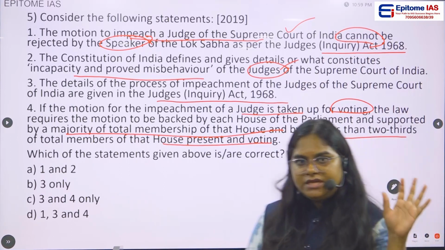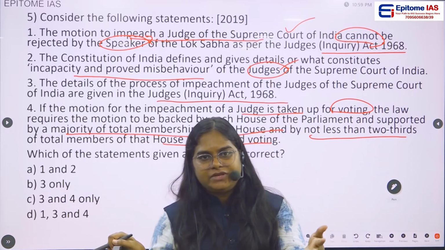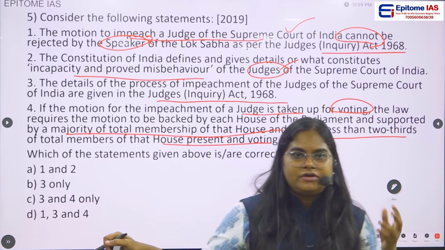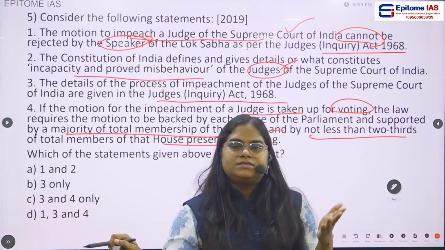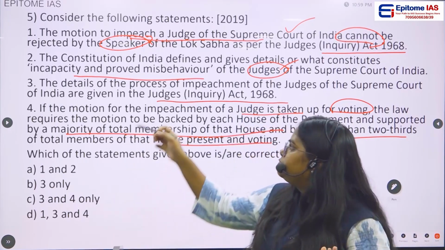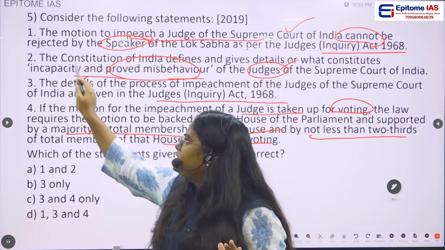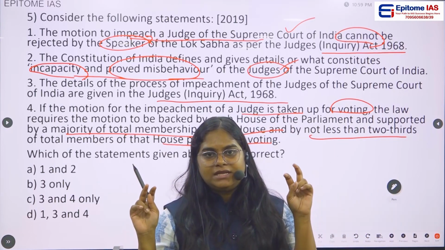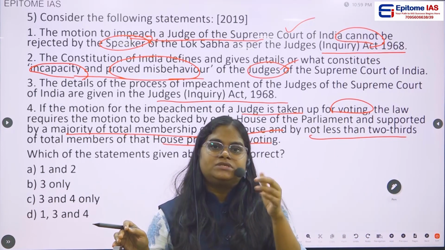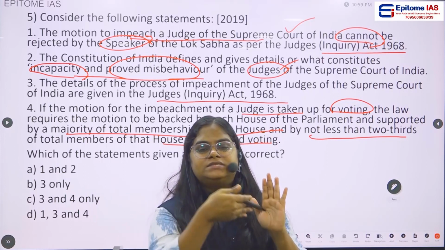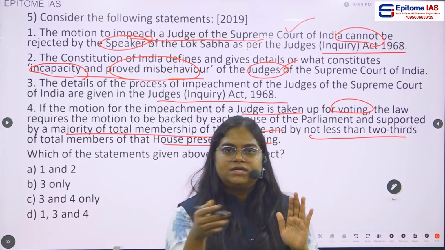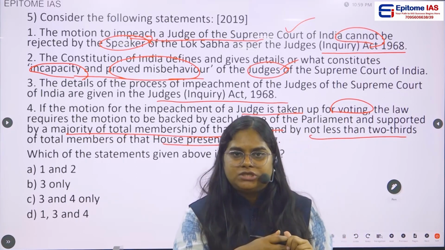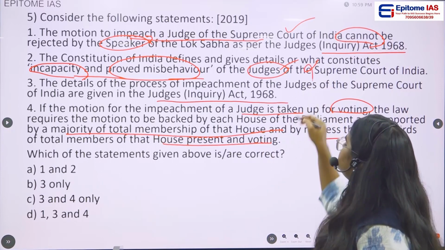So again, whenever they say this is mentioned in the Constitution of India, obviously in this case it is not very easy to recognize, but still if you see here, the terms proven misbehavior and incapacity are the only terms given in the Constitution of India, but it is not clearly mentioned what these terms refer to, or what things are considered as the proven misbehavior or the incapacity of the Supreme Court judge. Okay, so this statement is a wrong statement.